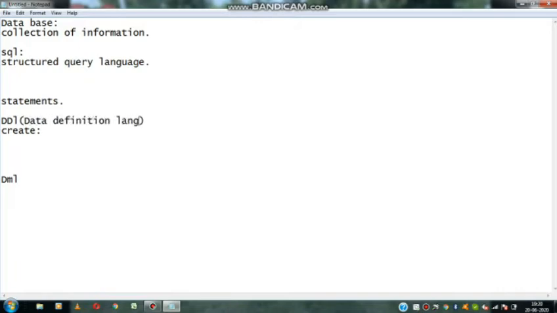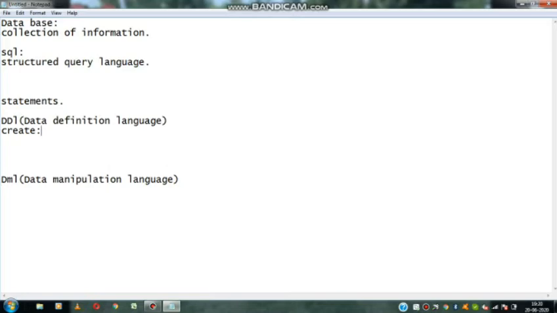DDL means data definition language. DML means data manipulation language.